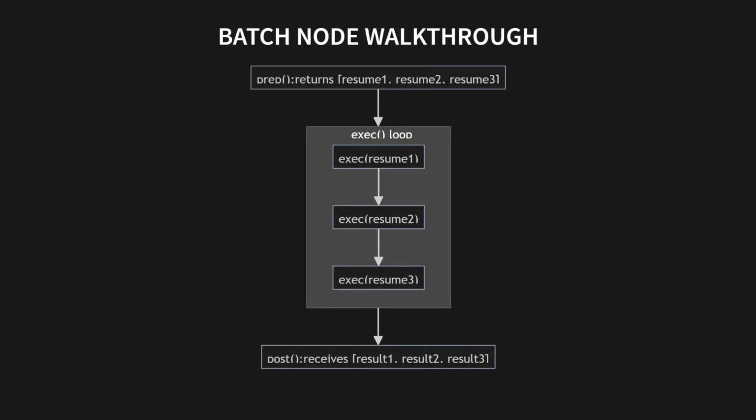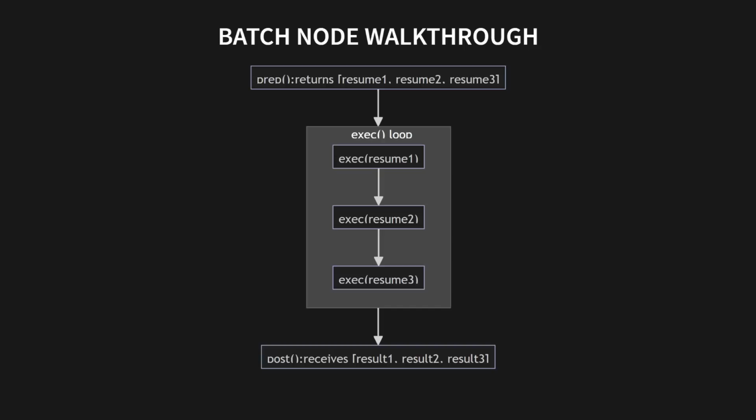Let's walk through it. We have a folder with 3 resumes: Resume 1 text, Resume 2 text, and Resume 3 text. Our batch resume parser node's prep method runs, reads all 3 files, and returns a list containing 3 long strings of text. Then, the _exec loop kicks in. First, it calls exec with the content of Resume 1 text.